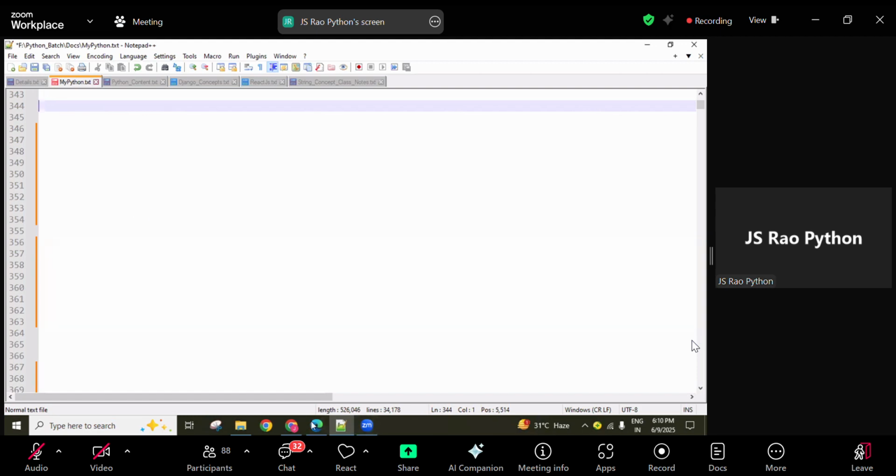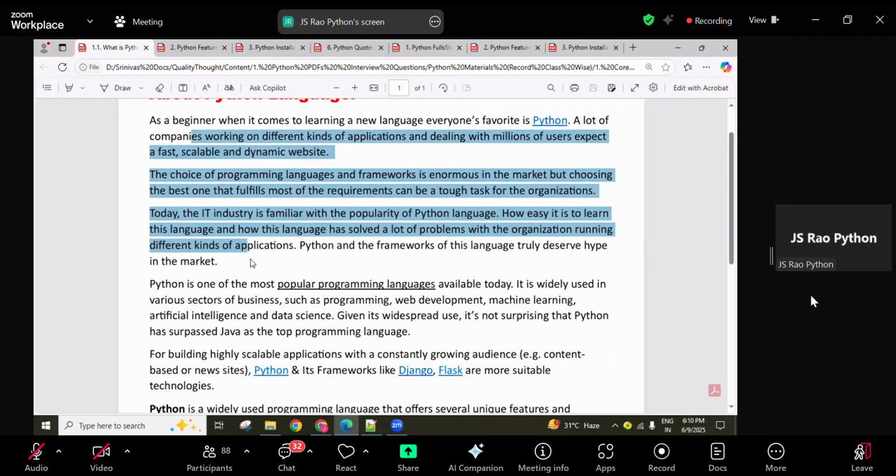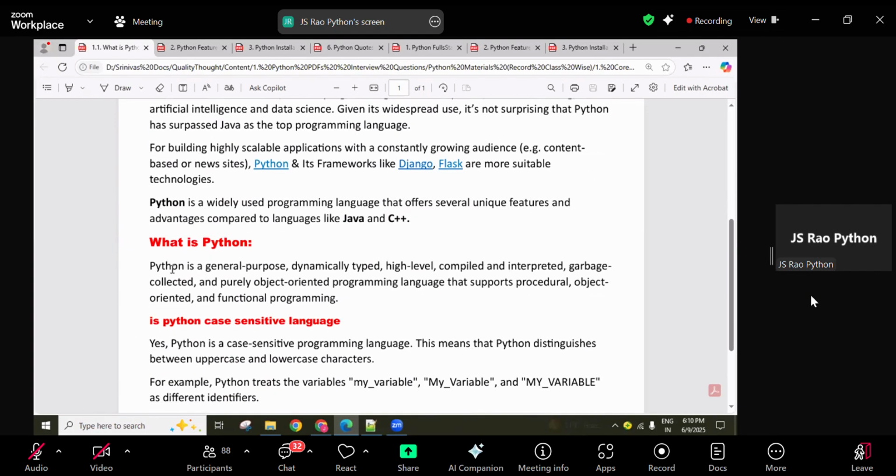Okay, here I'll show you the material. So what is the Python language? About the Python language, we discussed some related information. Why does Python have demand in the IT industry? What are the Python features? What are the popular Python features? Simply, what features are provided by the Python language? What are the advantages after learning Python?